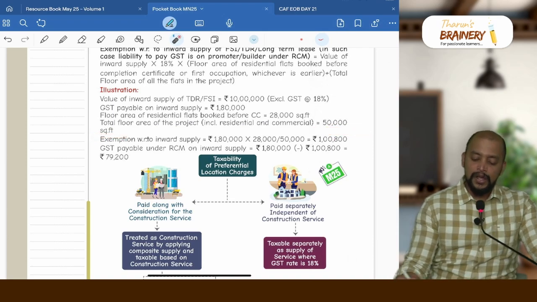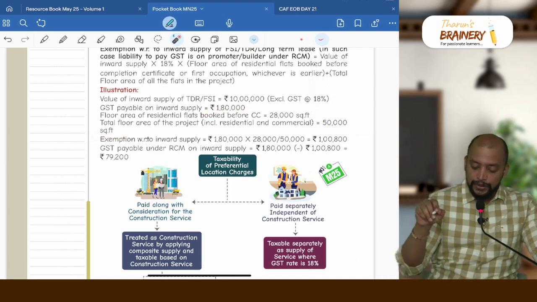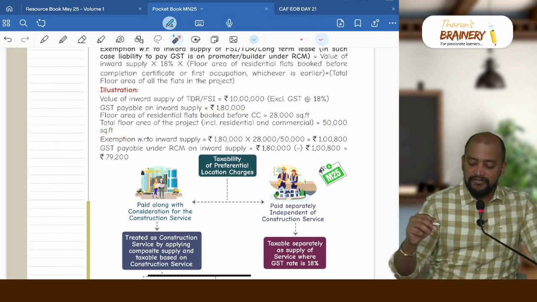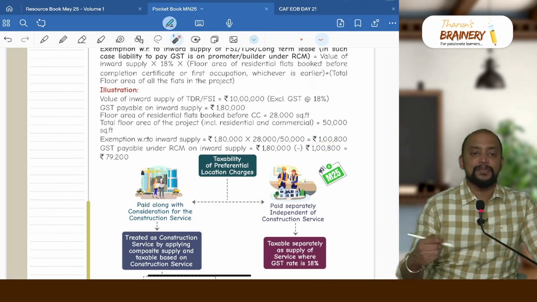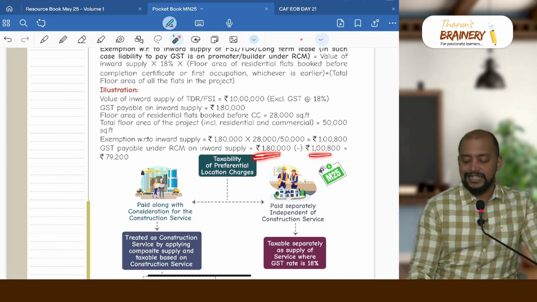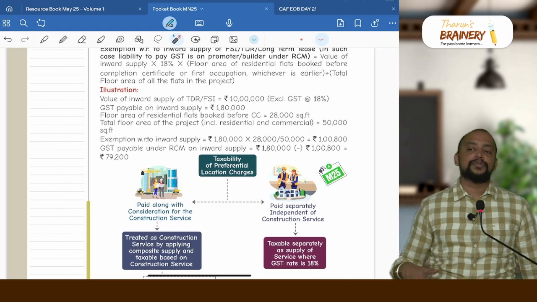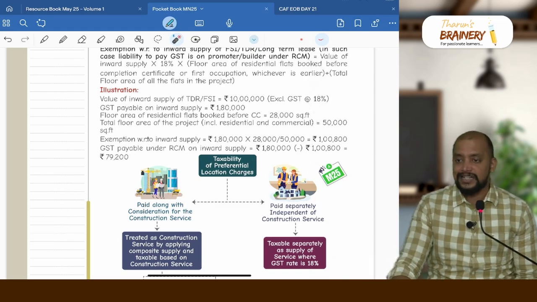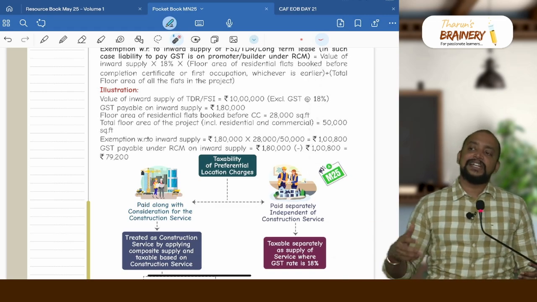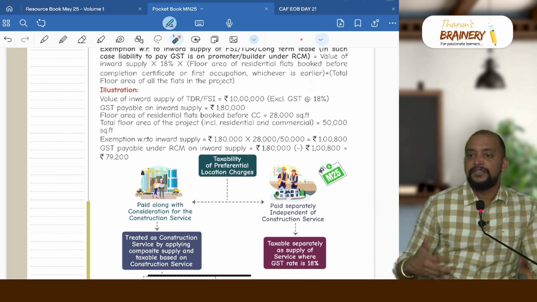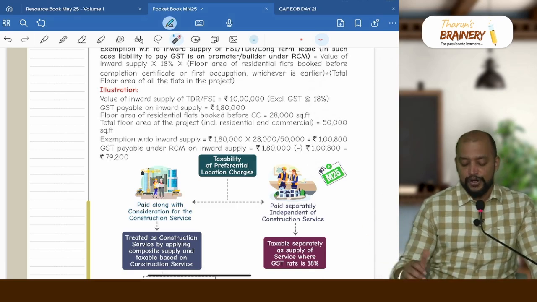So what we need to do? 1,80,000 into 28 divided by 50. So 1,08,000 will be exempted. So remaining, 1,80,000 minus 1,08,000, 72,000 will be GST payable under RCM, because services, FSI, TDR and all will come under RCM, where liability to pay GST is on promoter or builder.